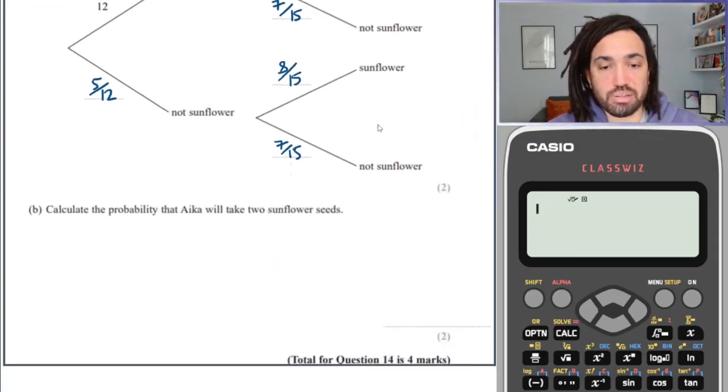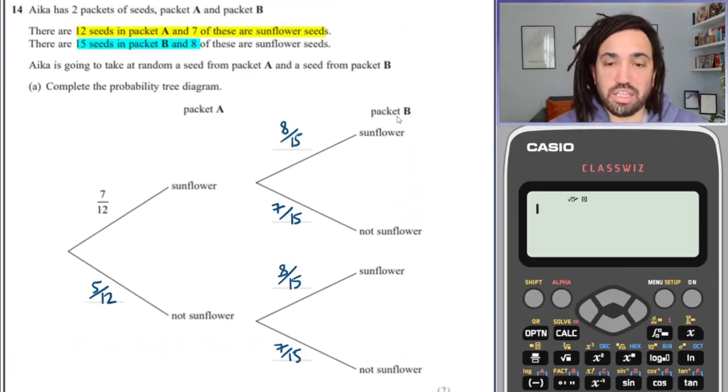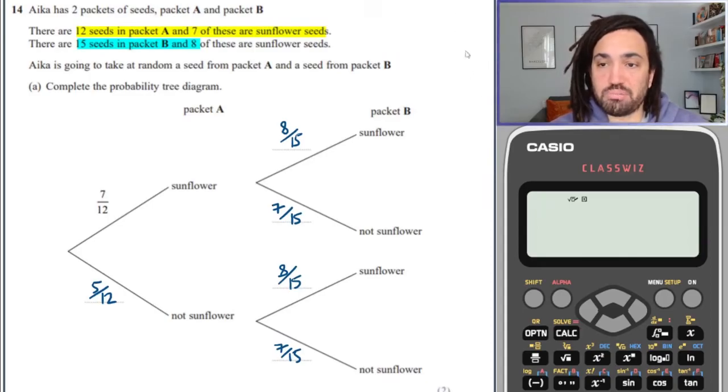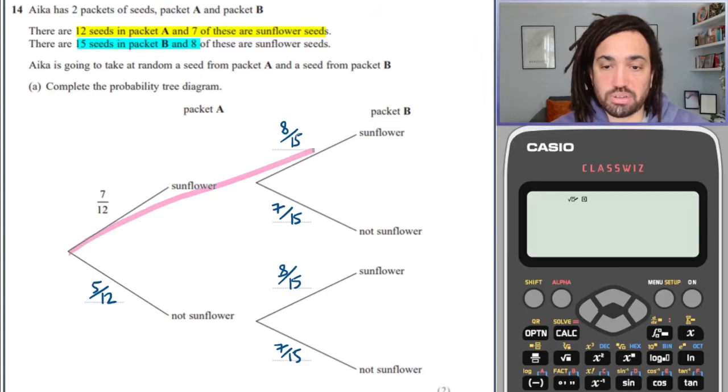Okay, and now it says calculate the probability that they will take 2 sunflower seeds. Well, here's the trick. If we want to work out the probability of something happening, then you need to multiply down the branch. So if I want to find both sunflowers, I need to multiply down here. So this is going to give me 7 out of 12 times 8 out of 15.